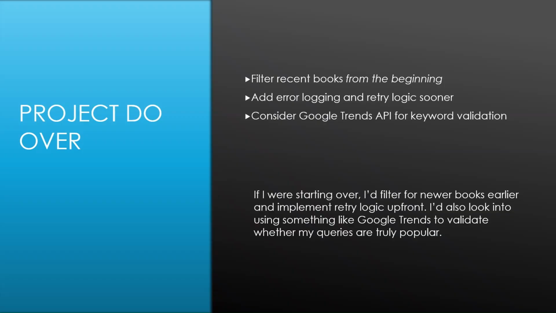I think I would have made it more robust. In other words, in the beginning, catch more of those faults, I guess you could say, to be able to better handle unforeseen situations. Besides that, I can't really think of much I would want to change on the project. I did realize the Google Books API needs more specific queries when you want to find stuff, and that was something I found out later.